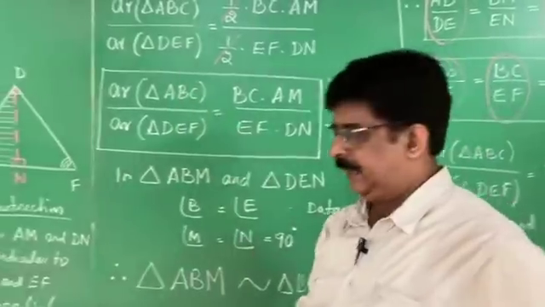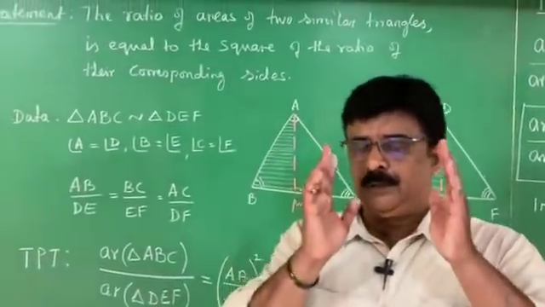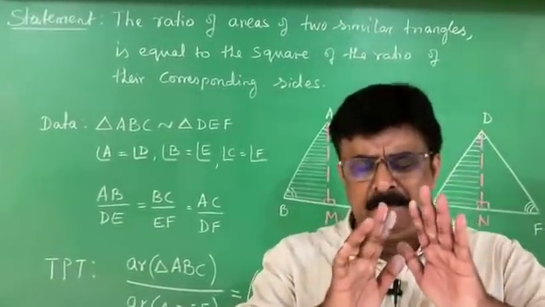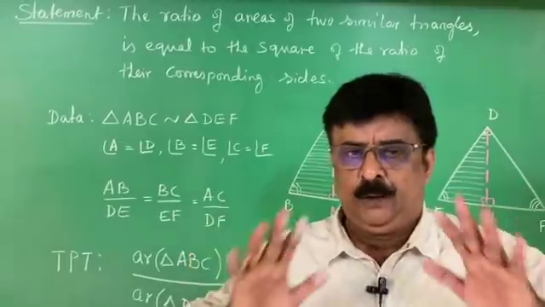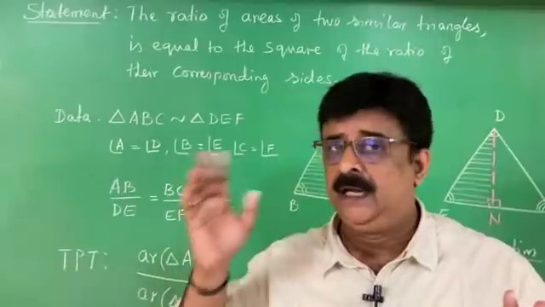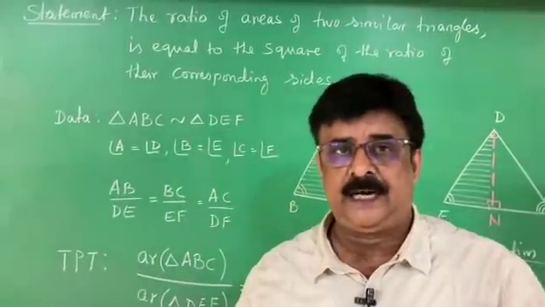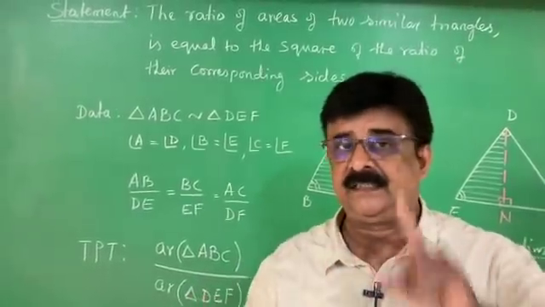We repeat once again. See, again and again I am telling you, you have to concentrate. There is a very simple skill to get good marks in SSLC. Once you practice the theorem, in triangles you get 4 marks, in circles you get 3 marks, totally with respect to theorems 7 marks.